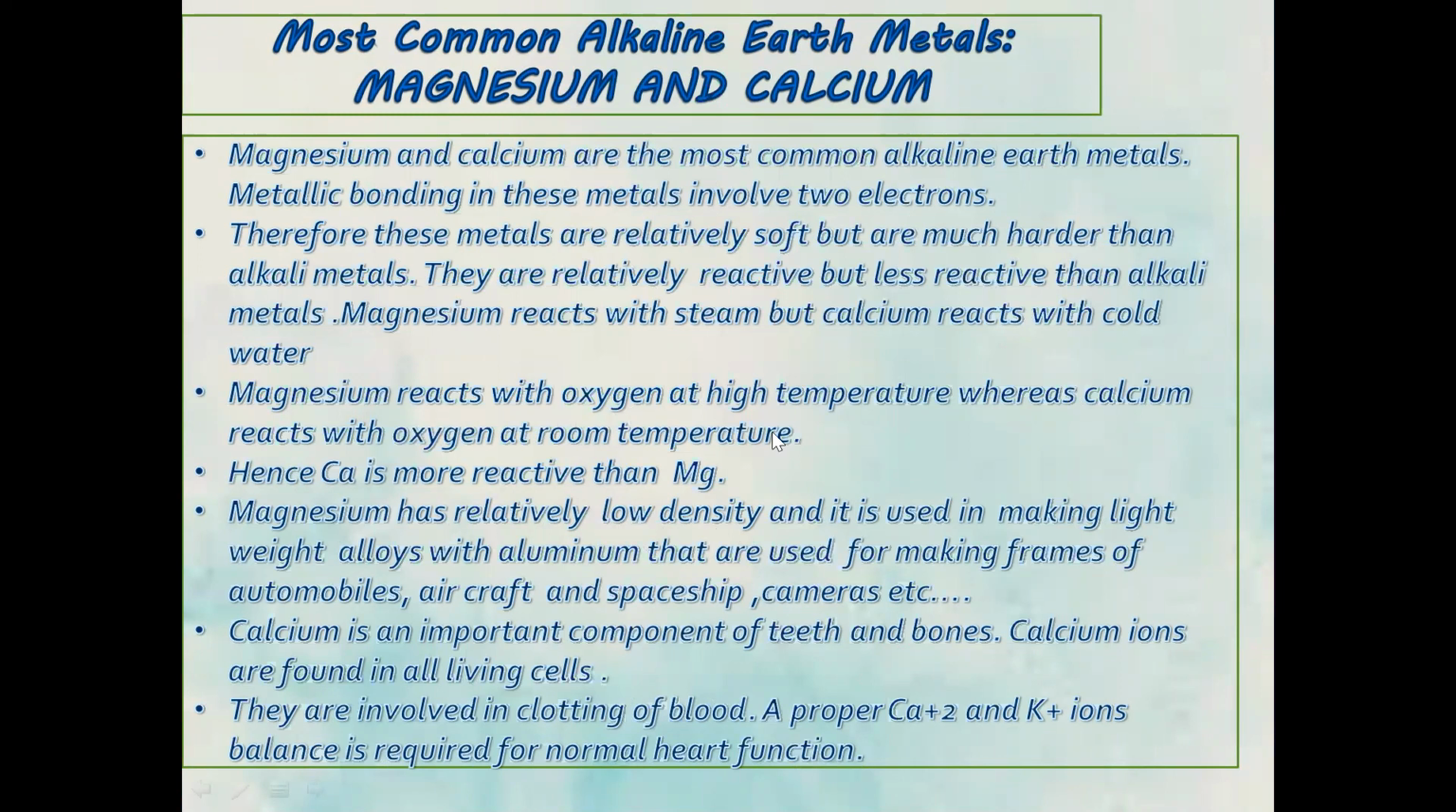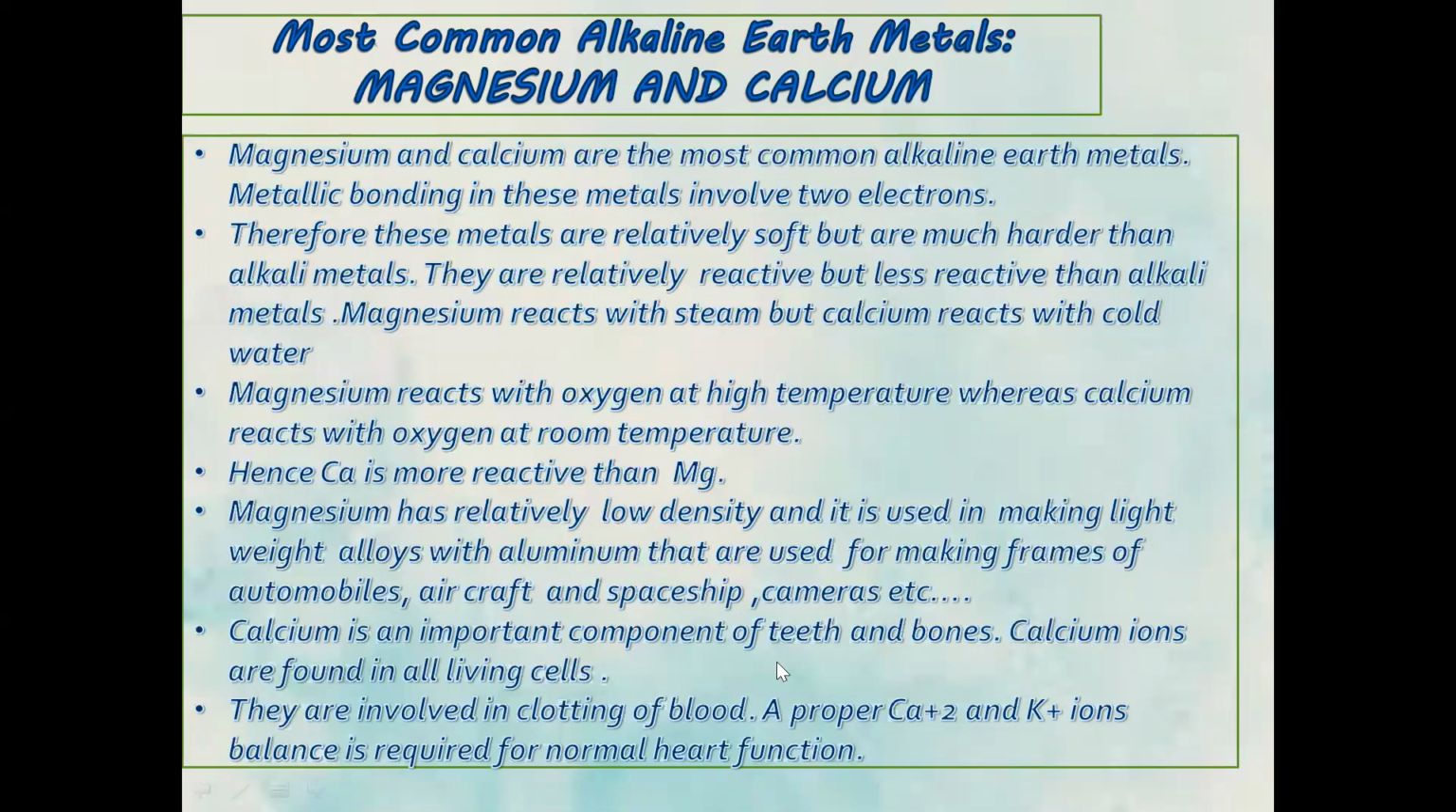Magnesium reacts with oxygen at higher temperature, whereas calcium reacts with oxygen at room temperature, which is 25 degrees centigrade, also called ambient temperature. Hence, calcium is more reactive than magnesium. Magnesium has relatively low density and it is used in making lightweight alloys with aluminium that are used for making frames of automobiles, aircrafts, and spaceship cameras, etc.